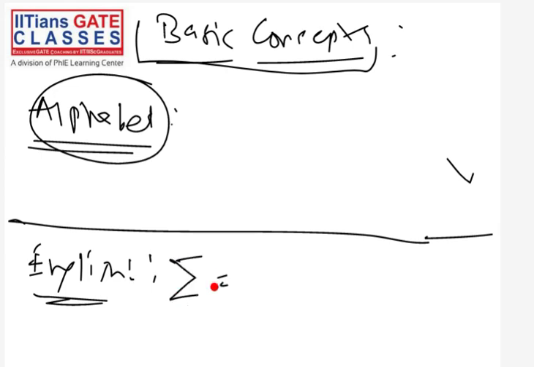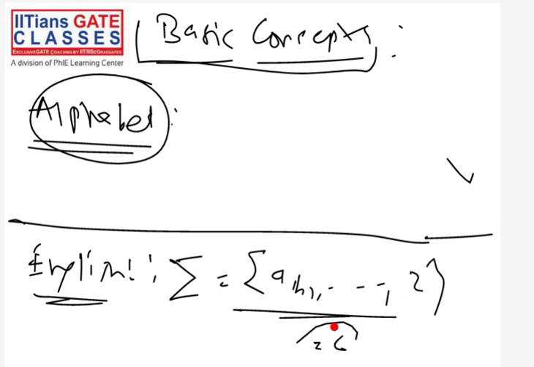English language is built upon the English alphabet, for example A, B, C, D, and so on up to Z. There are 26 symbols in the English alphabet. I am denoting this alphabet by the symbol sigma, because in this TOC course we will use sigma for our set of alphabet, our set of input symbols.